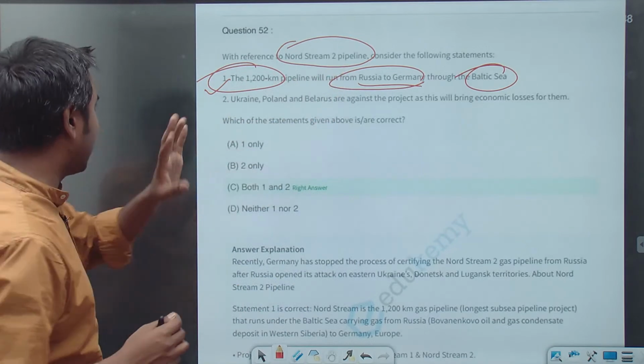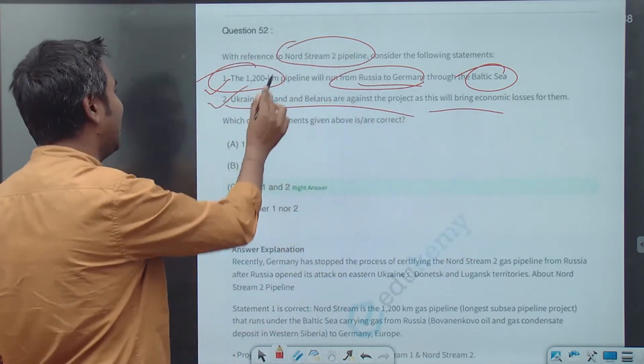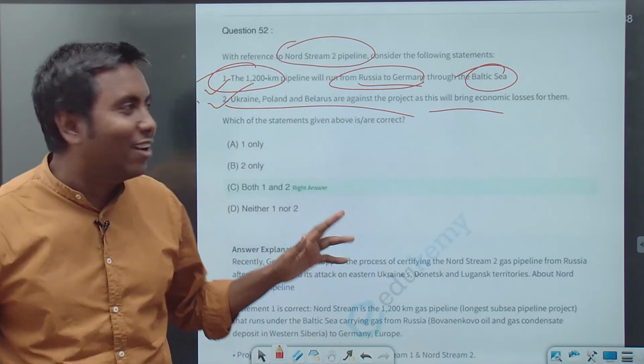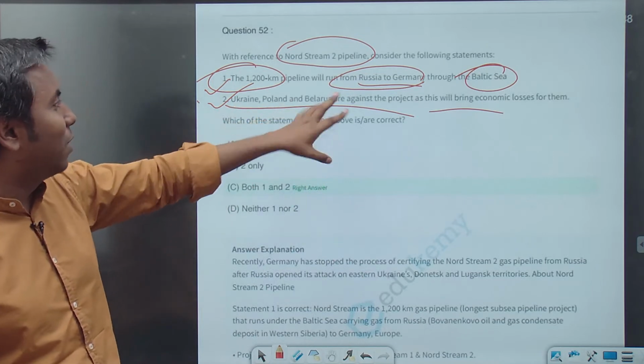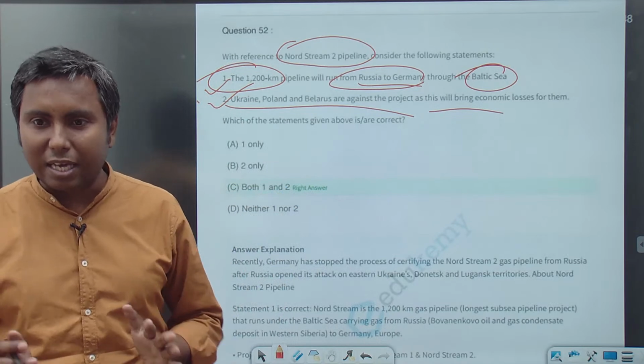So statement 1 is correct. Ukraine, Poland and Belarus are against the project. That is fine. For 2, there is no reason to doubt that it would be wrong. Ukraine, Poland and Belarus are against the project, and this will bring economic losses for them. Yes, okay.